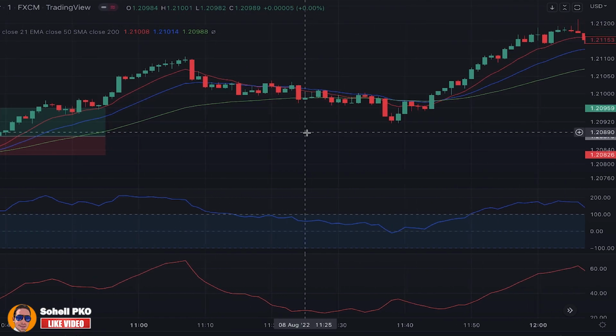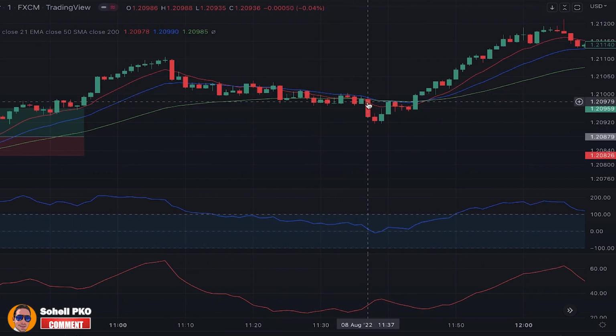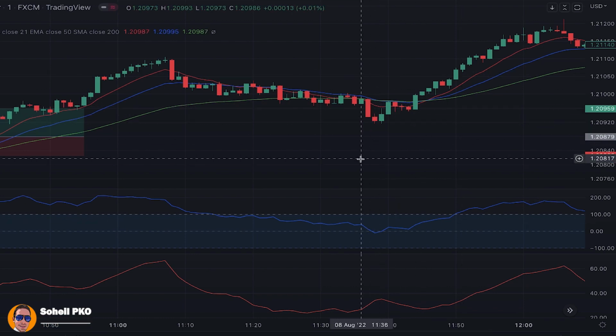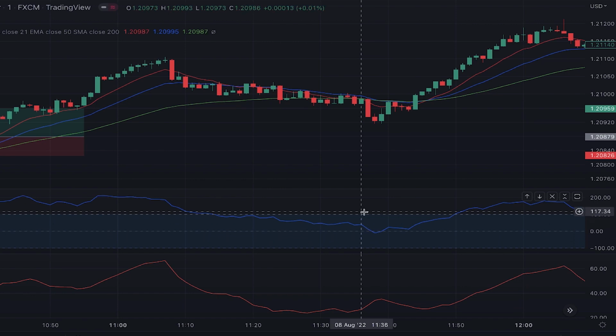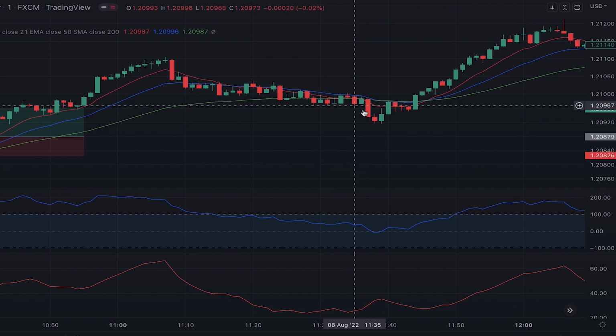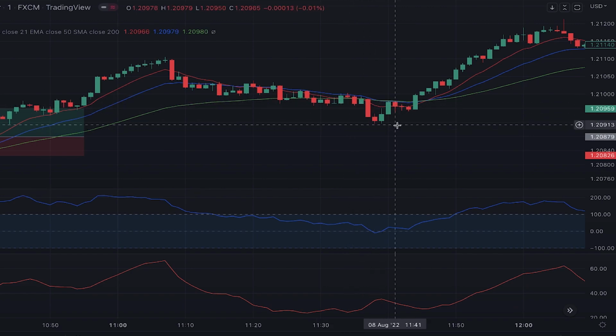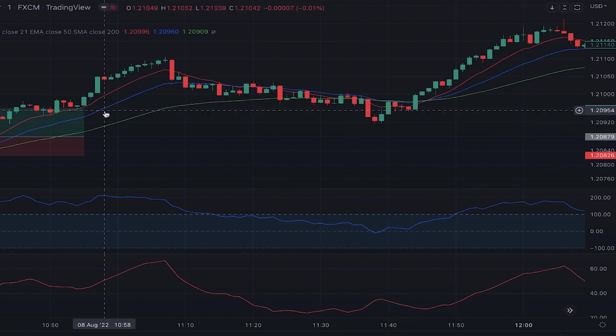Moving on the chart, here the red moving average crossed below the other two, giving the signal for a possible reversal point and an opportunity for opening a short position. In this case, the CCI must be below zero to confirm the trade, which as you can see is not the case. So this trade is not taken, and you can see that we didn't have any further declining of the price, and the price turned back in the direction of the prior trend.